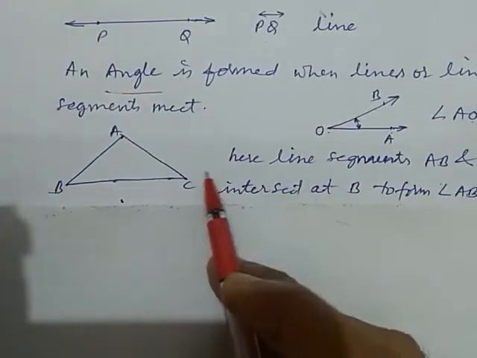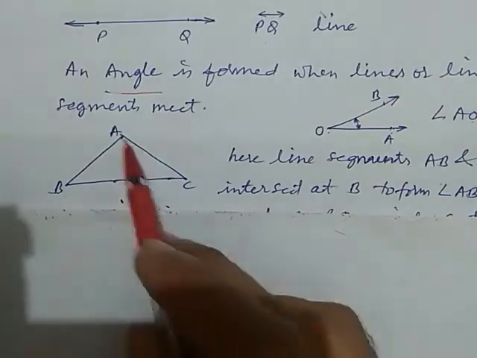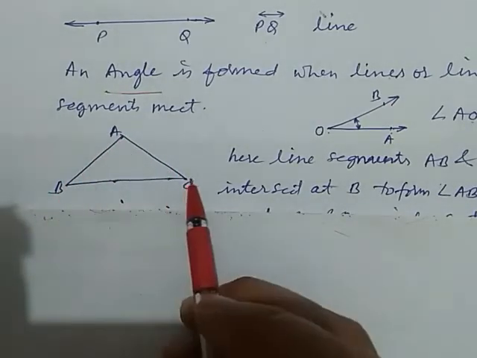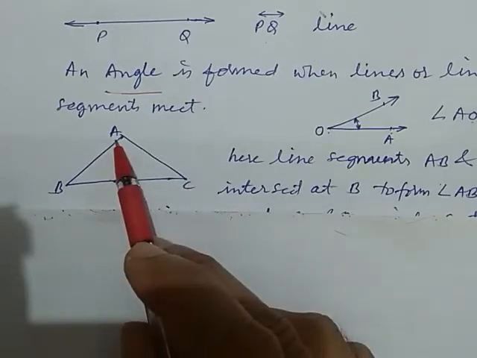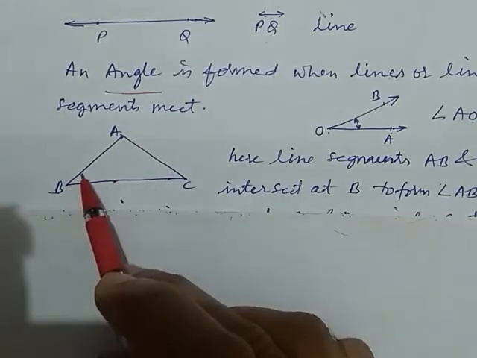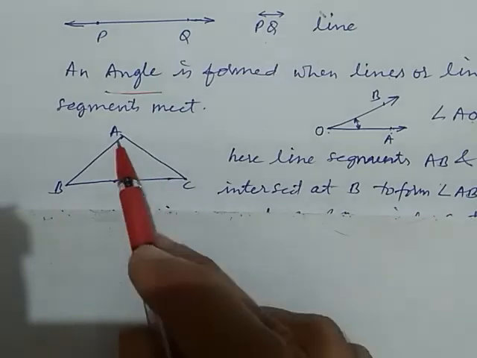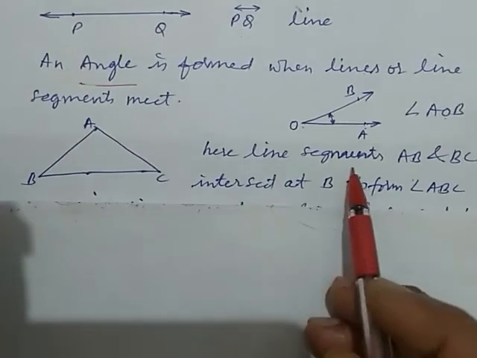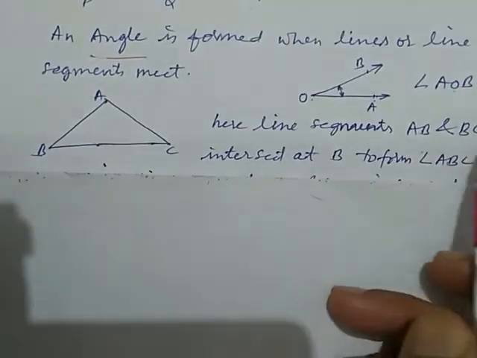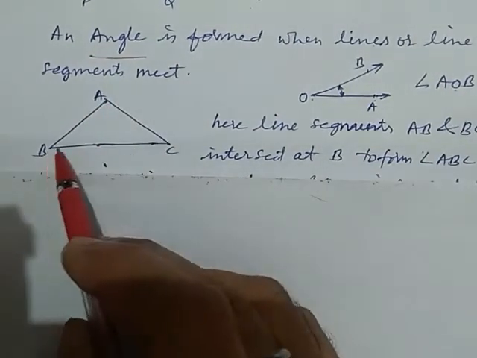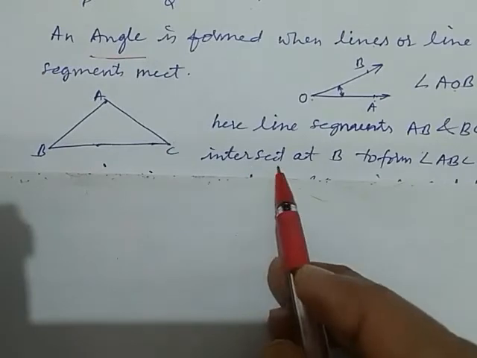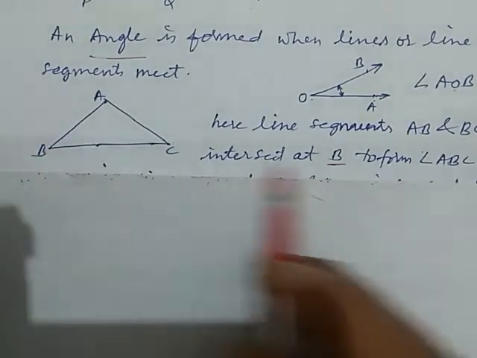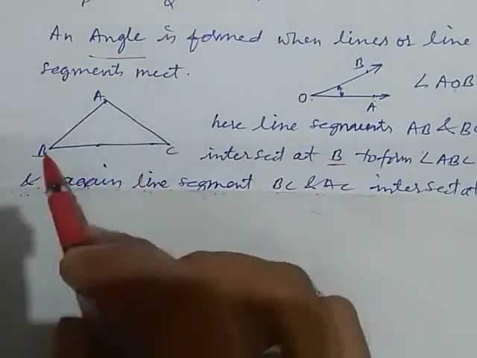Now here is a triangle. Why is it called a triangle? Because it has three angles, 1, 2 and 3. So this is a triangle. Here line segments AB and BC, this is AB, this is BC, intersect at B to form angle ABC.